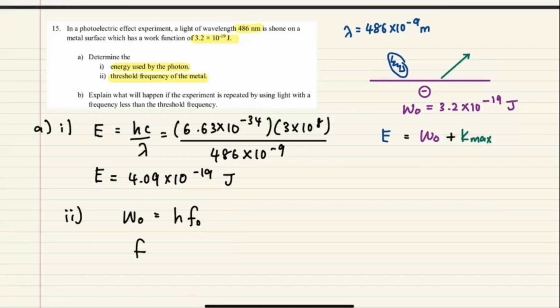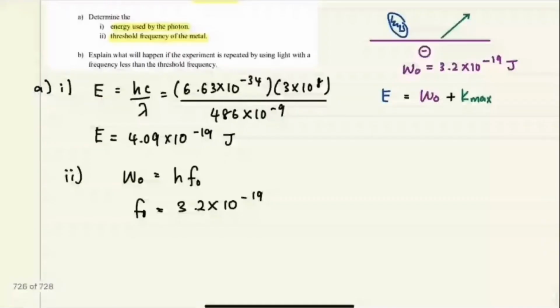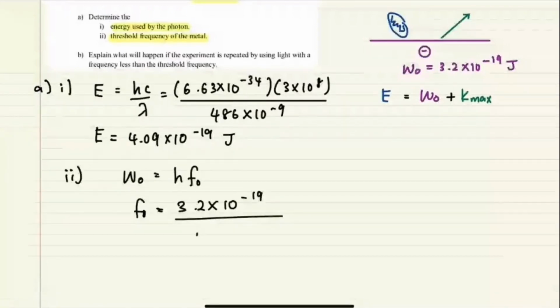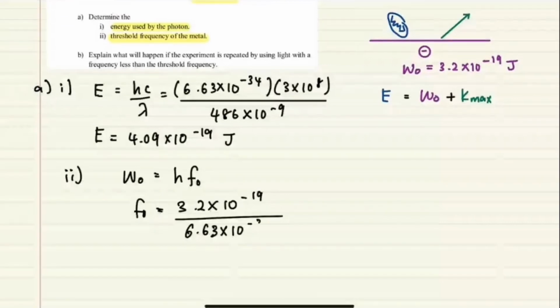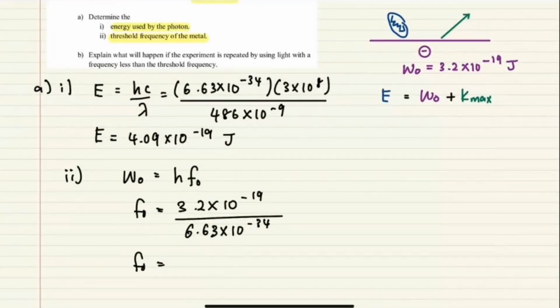So f0 is equals to 3.2. Make sure dalam SI unit, kalau dikasih dalam eV, make sure you convert. So kita nak bagi dengan constant h ni. That is 4.83 times 10 to the power of 14 Hertz.